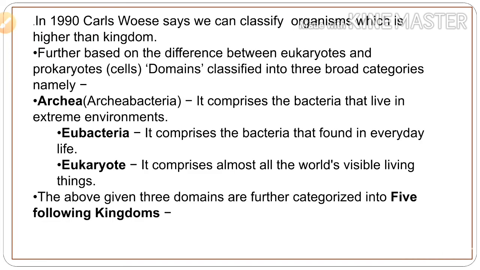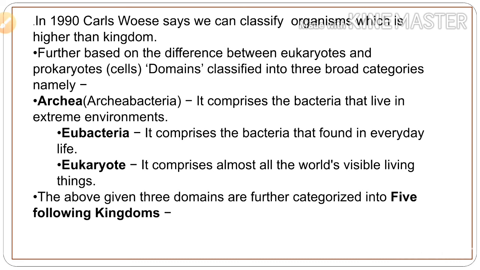In 1990, Carl Woese said we can classify organisms at a level higher than kingdom. Based on the difference between eukaryotes and prokaryotes, they are classified into three broad categories, namely archaea, that is archaebacteria, eubacteria and eukaryote.